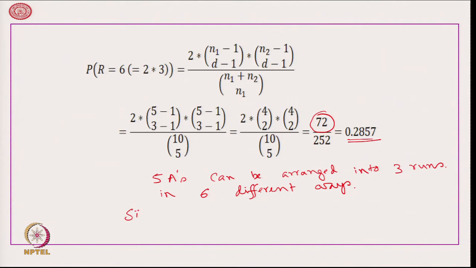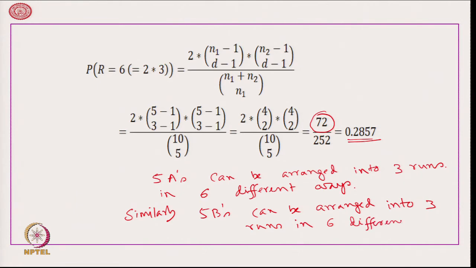Similarly, 5 B's can be arranged into 3 runs in 6 different ways.